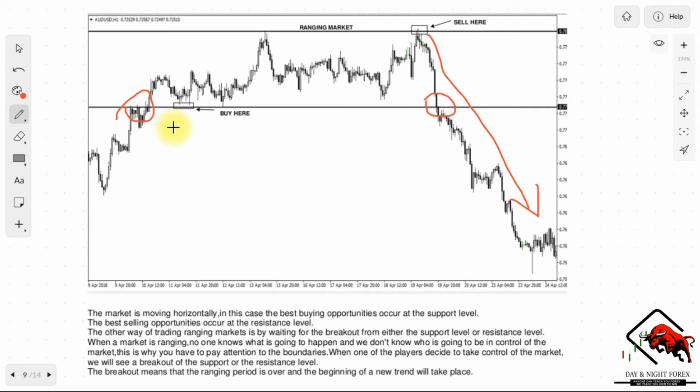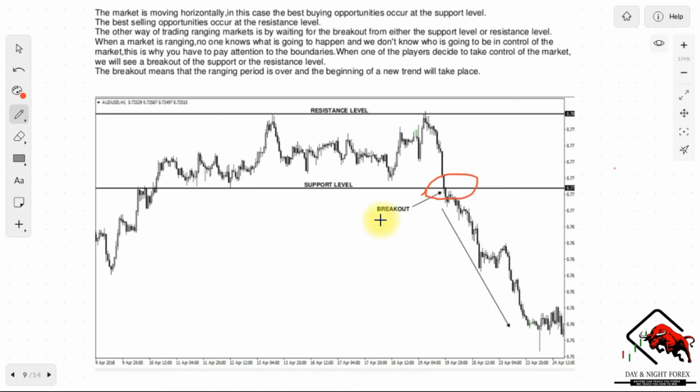The breakout means that the ranging period is over and the beginning of a new trend will take place. So once a breakout occurs, you'll be able to see the new trend and you have to take advantage of that, right? That's another opportunity for you to be able to trade ranging markets. Just to show you exactly where the breakout happened. As you can see, a breakout happened. It did a retest here to show that it has really broken through there, and then it started falling down. As you can see, it was a very massive trade.